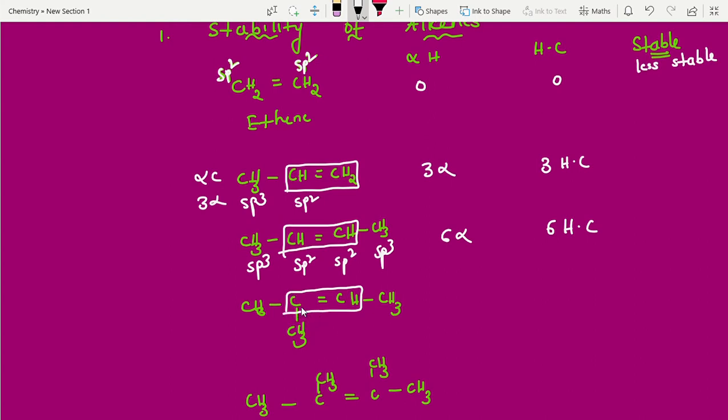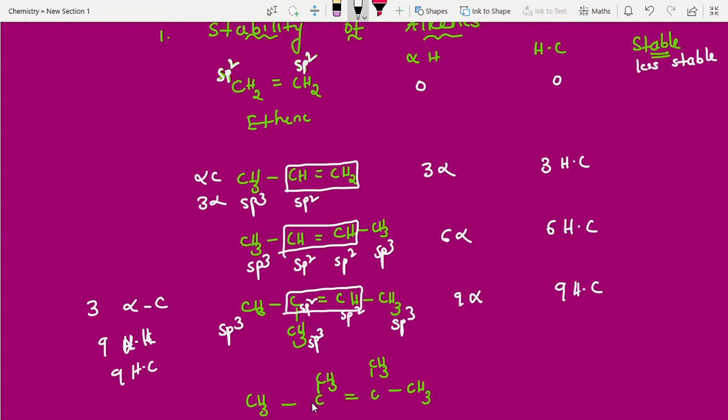Now this one. This is sp2. Very next, this is sp3. This is also very next, sp3. This is also very next, sp3. Understood my point? Now totally how many alpha carbons? 3 alpha carbons. How many hydrogens? 3 plus 3, 6. 6 plus 3, 9 alpha hydrogens. 9 alpha hydrogens means 9 hyperconjugation structures. You can write here 9 alpha hydrogens, 9 hyperconjugation structures. Clear?